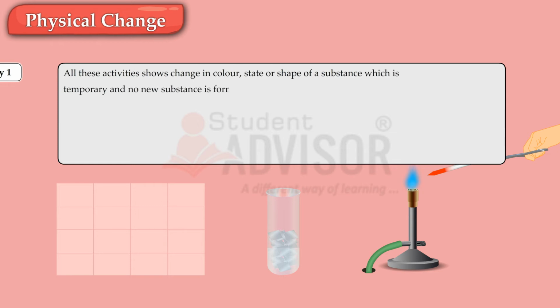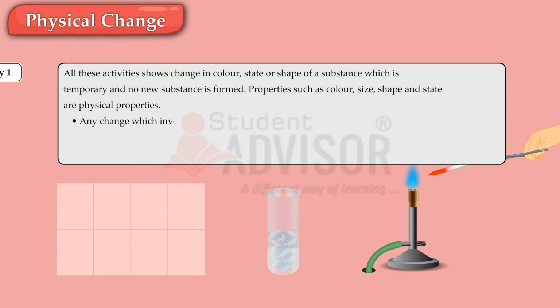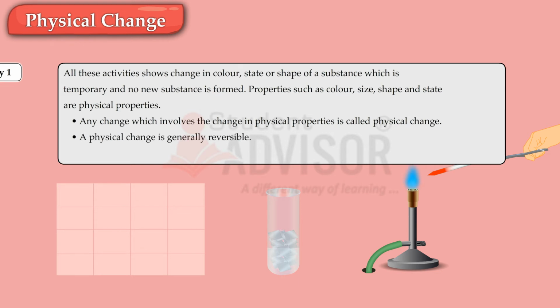Properties such as color, size, shape, and state are physical properties. Any change which involves a change in physical properties is called physical change. A physical change is generally reversible. No new substance is formed in a physical change.